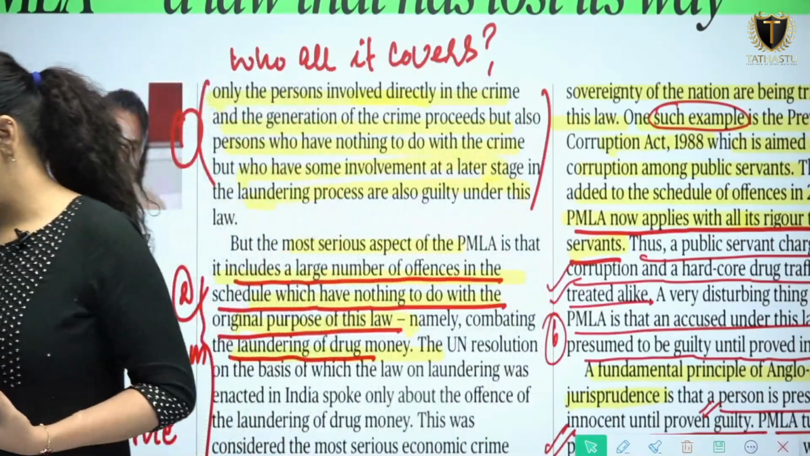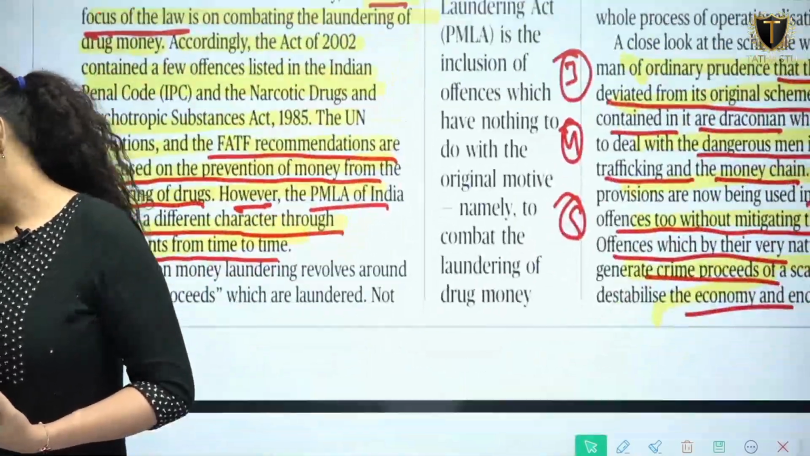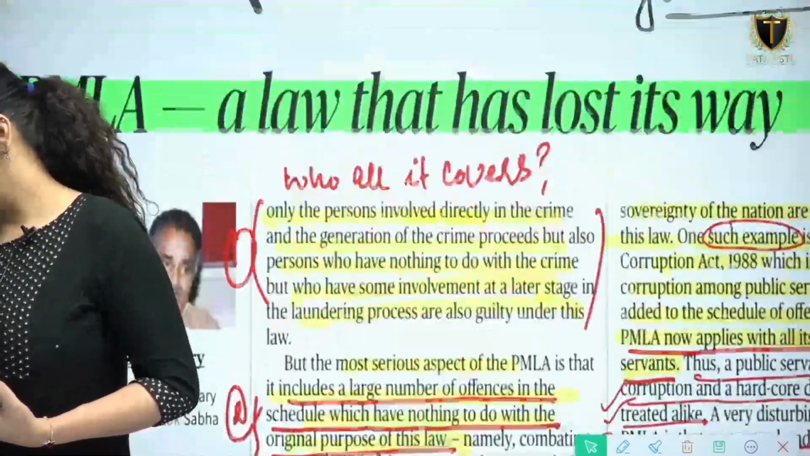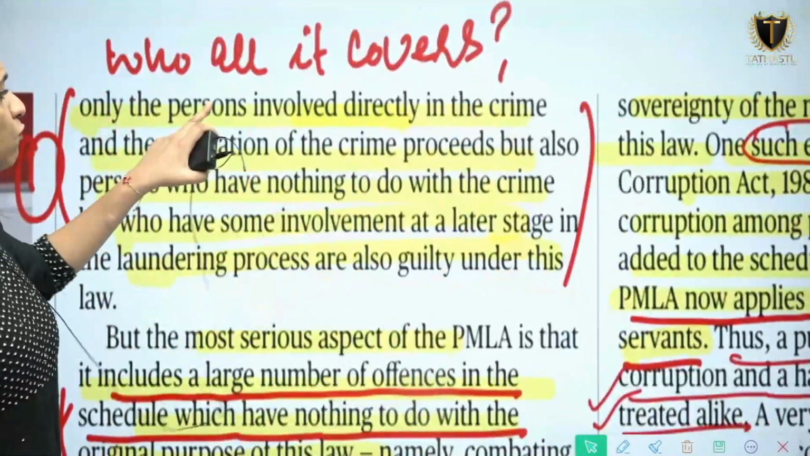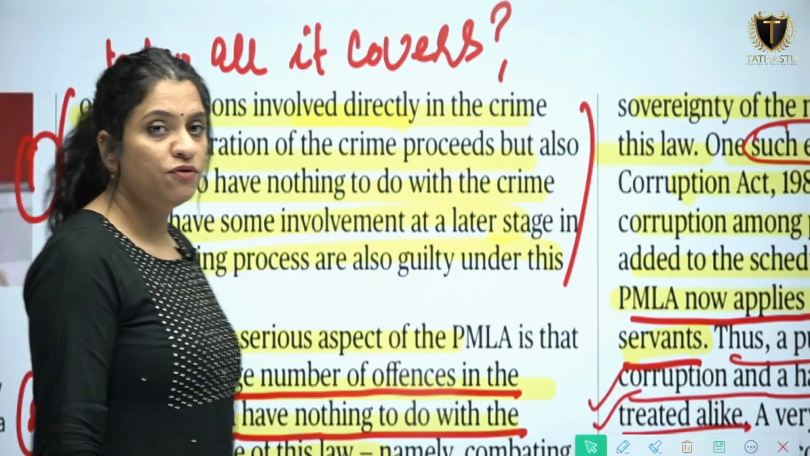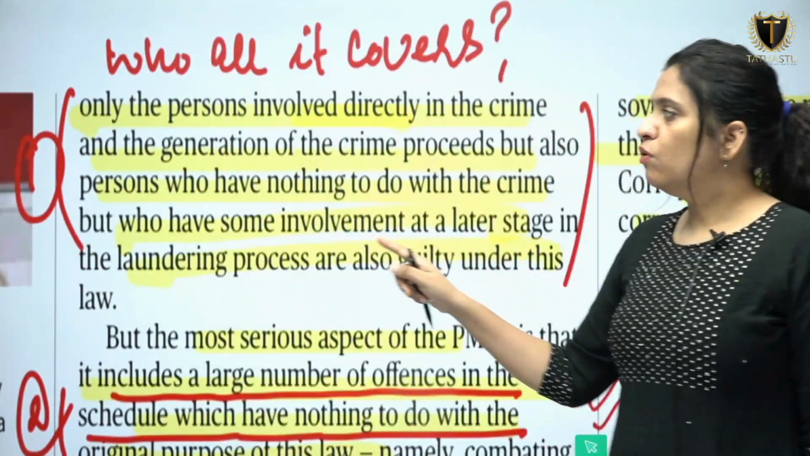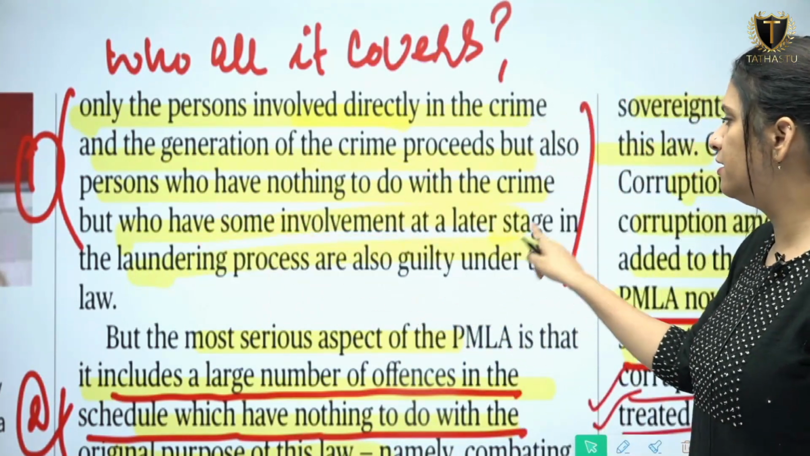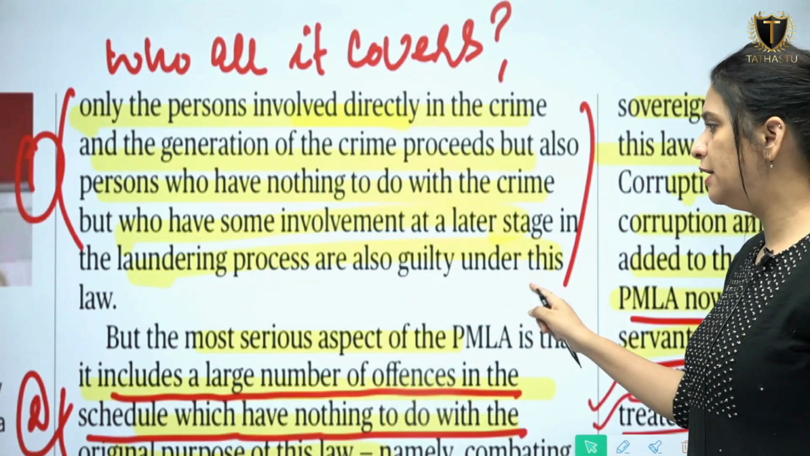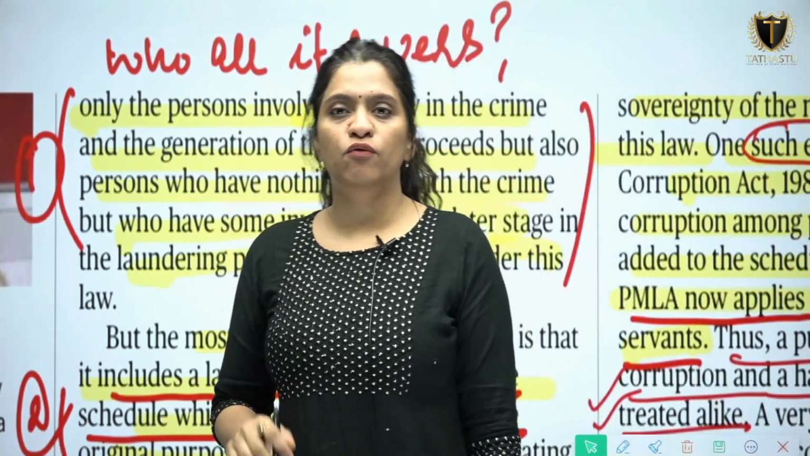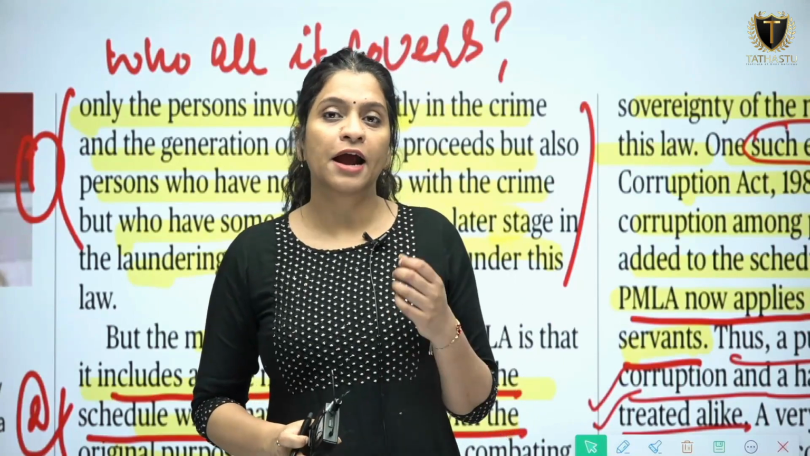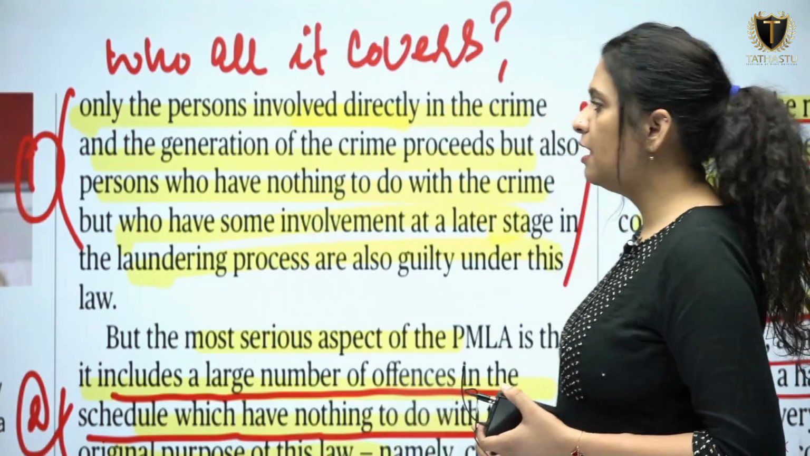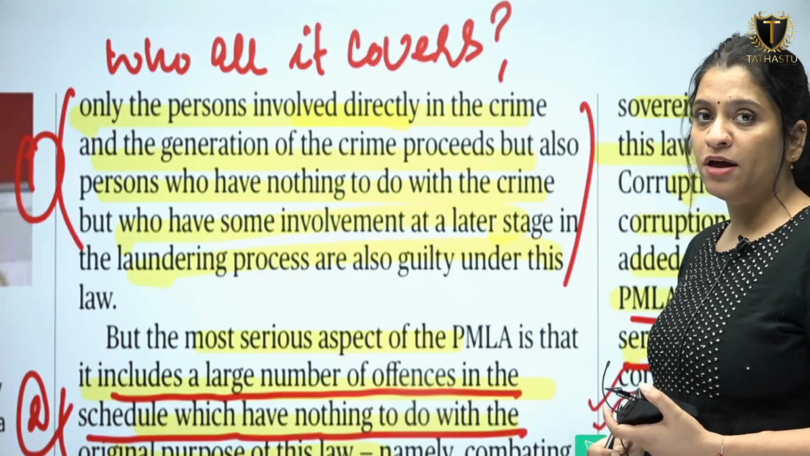Read one line from the beginning as well. The law on money laundering revolves around the crime proceeds which are laundered, not only the persons. So not only the persons involved directly in the crime and the generation of the crime proceeds, but also persons who have nothing to do with the crime but who have some involvement at a later stage in the laundering process are also guilty under this law. So those who are directly involved, and those who are indirectly involved at the end of the entire process, they are also covered under the Prevention of Money Laundering Act. They will also be arrested and tried.